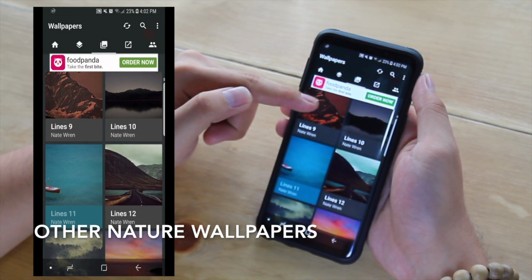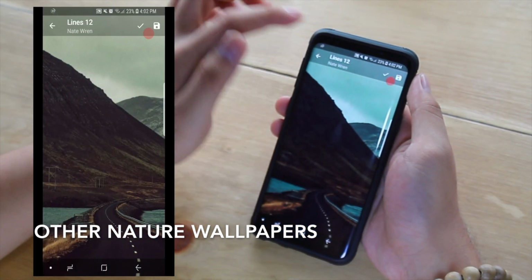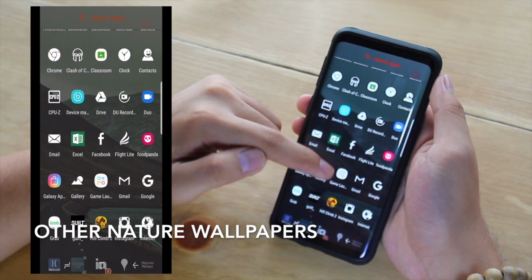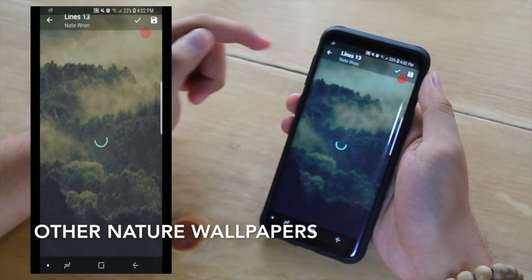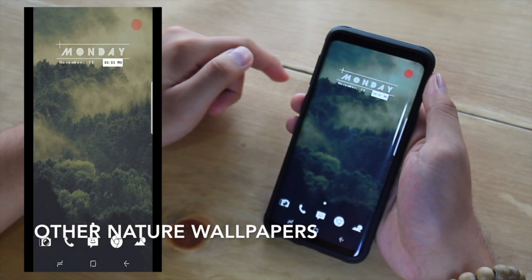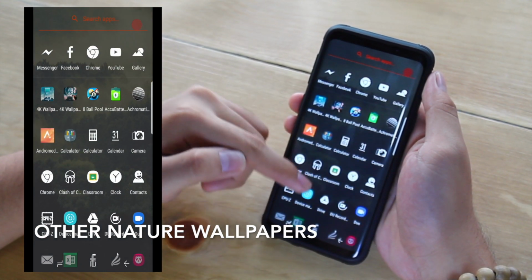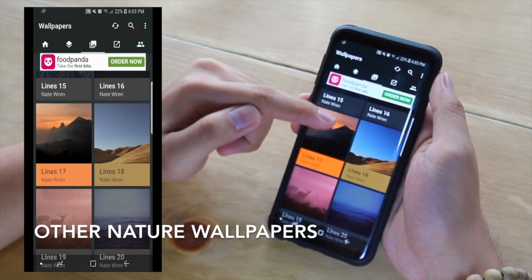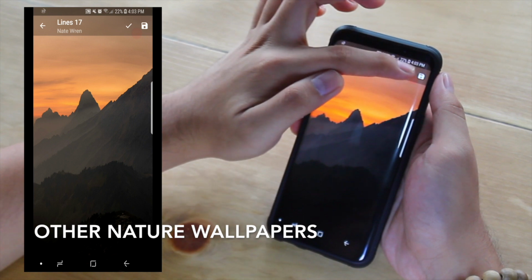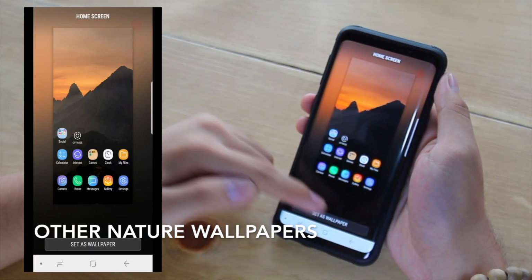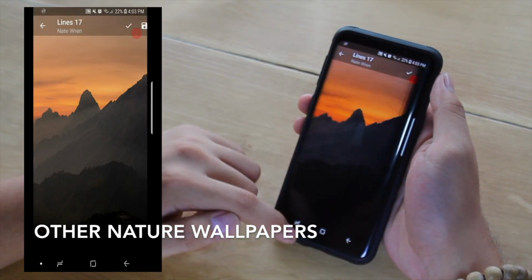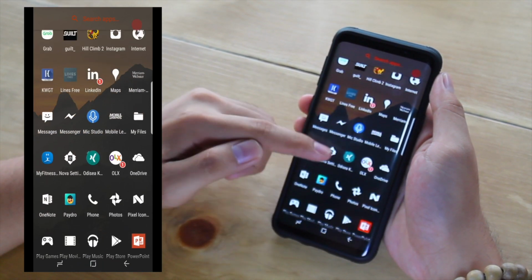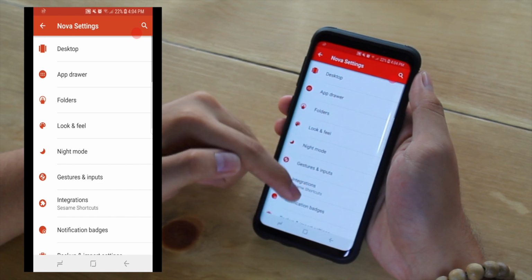Here are my favorite nature setups. Lastly, don't forget to disable notification bar for a cleaner, more immersive display.